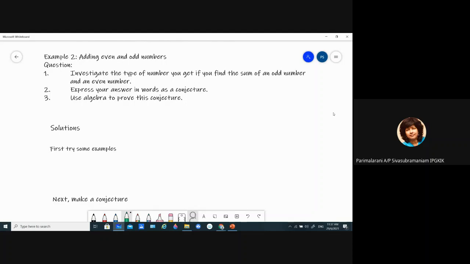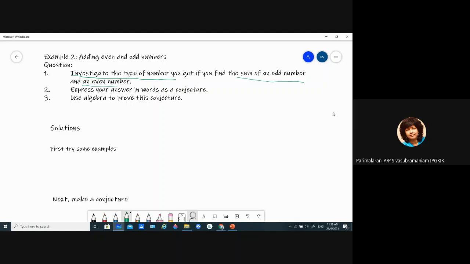Investigate the type of number you get if you find the sum of an odd number and even number. Express your answer in words as a conjecture and then use algebra to prove this conjecture. So first let's try some examples. They ask you to investigate the type of number you get if you find the sum of an odd number and an even number.